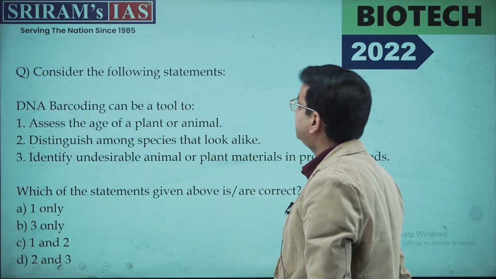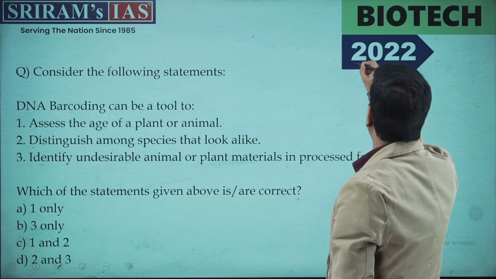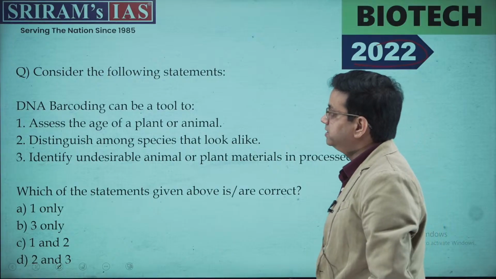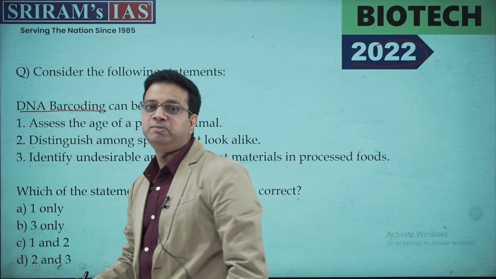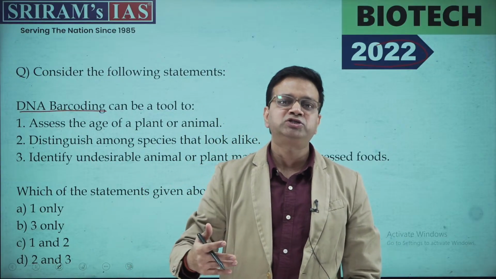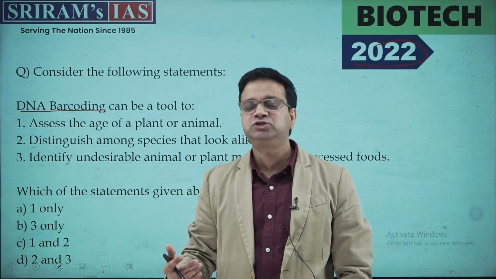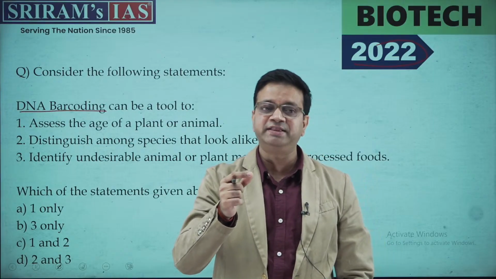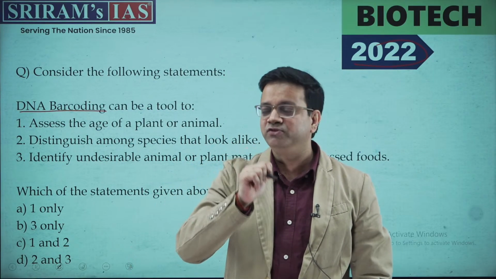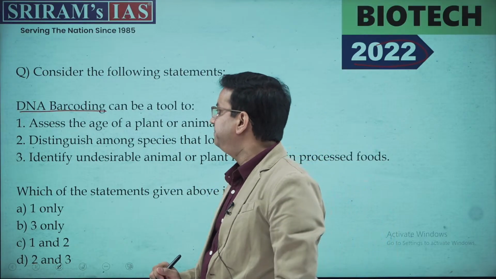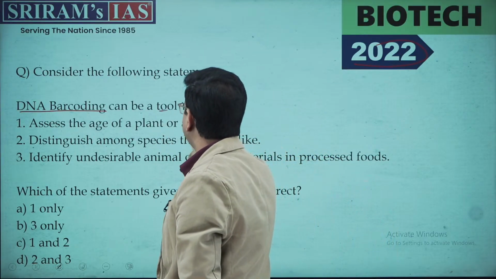Now, moving ahead with the other question, this was asked in 2022. This is regarding the DNA barcoding. Now, this is again something very commonsensical question. You must be visiting hypermarts for shopping. You must have identified that the barcode is specifically used to scan the tag and even to come up with the prices. Now, the same goes for the DNA barcoding. This tool is used for which of the following?